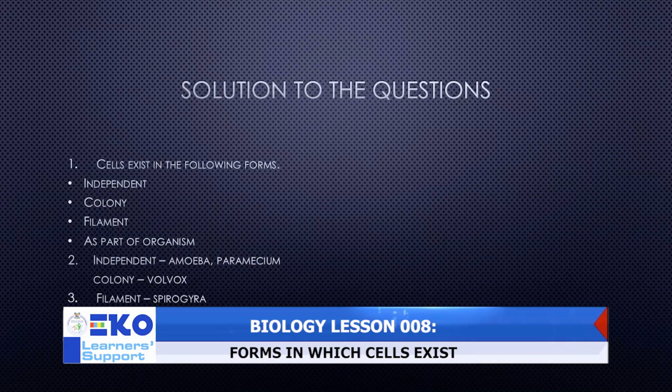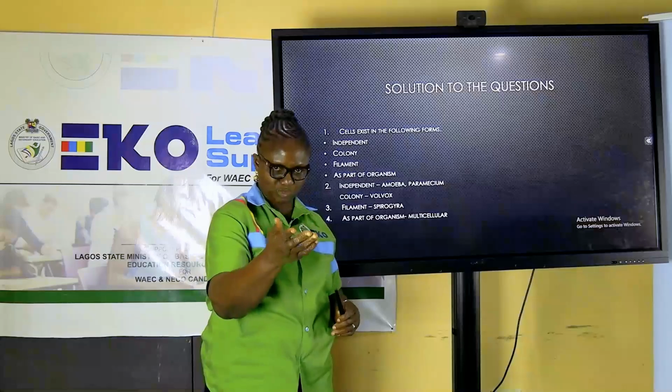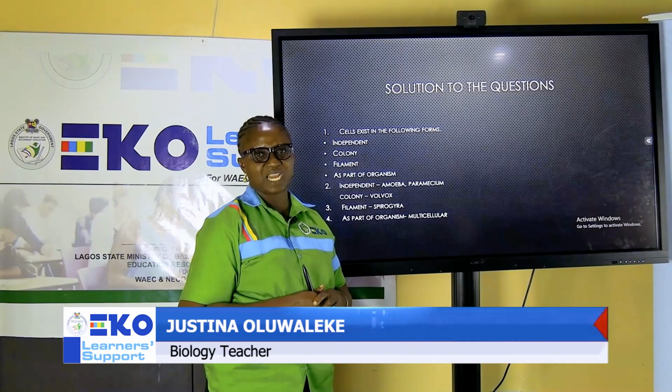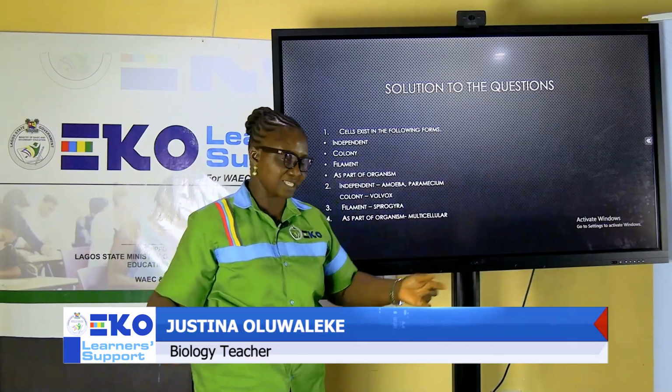We are to give examples of the forms in which cells exist. Independent, we have amoeba, paramecium, Chlamydomonas and others. For colony, we have Volvox, and Pandorina as another example. In filaments, the very common one that we can identify with is Spirogyra. In a body of water, you see it like a thread, like a line, always green in color. Then the last one is as part of an organism. And here the focus is on multicellular organisms. We are looking at you and myself. We have several cells in our bodies. We will look at some of the cells that form tissue, organ, and make an entire system in a short while.